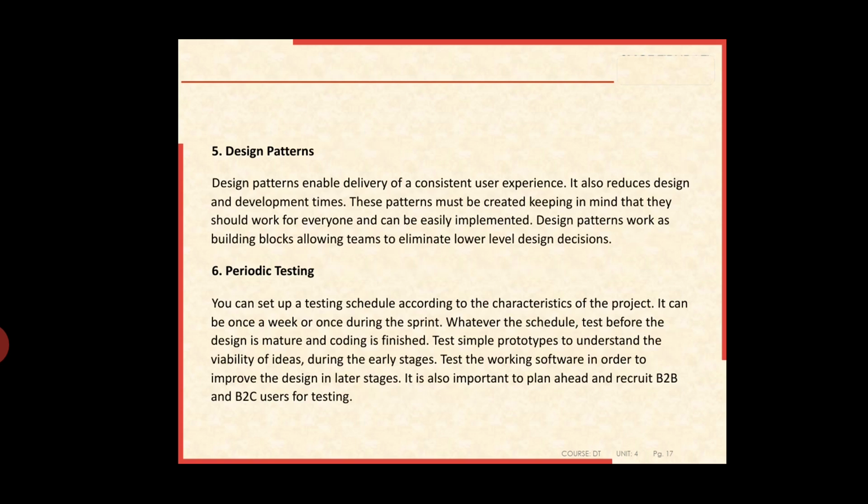What is business to business? Business to business is nothing but a transaction conducted between one business and another, such as a wholesaler and a retailer. Business to business transactions tend to happen in the supply chain, where one company will purchase raw materials from another, to be used in the manufacturing process. Okay, this is business to business. It is also important to plan ahead. We want to test the working software in order to improve the designs in later stages.